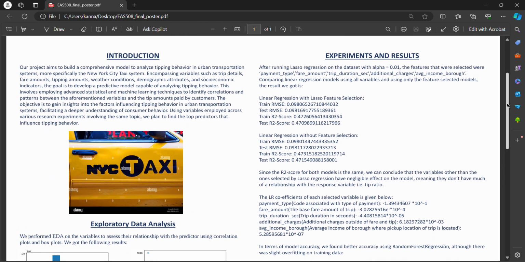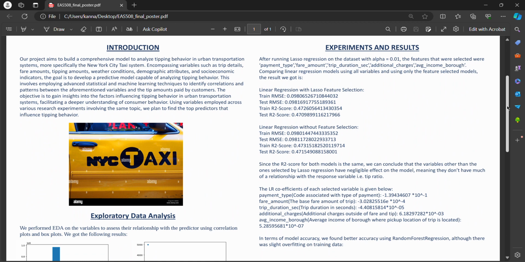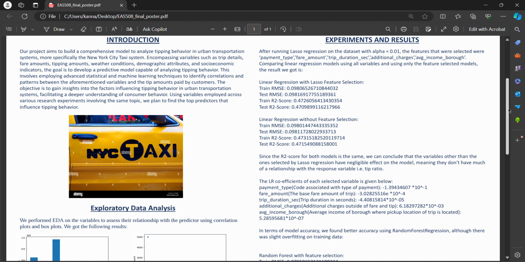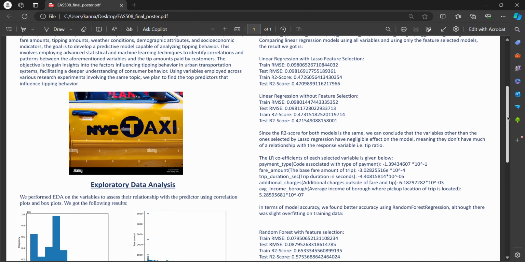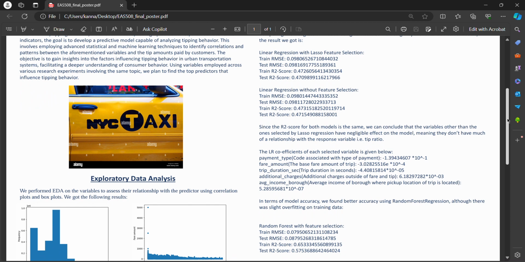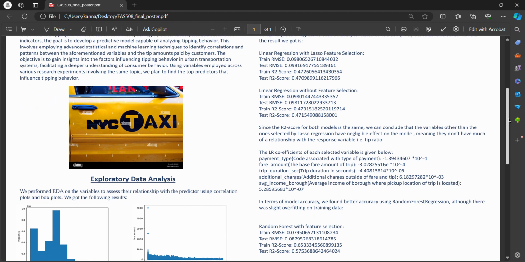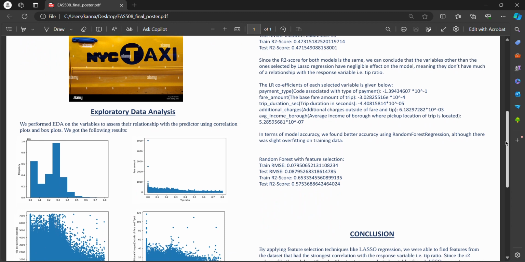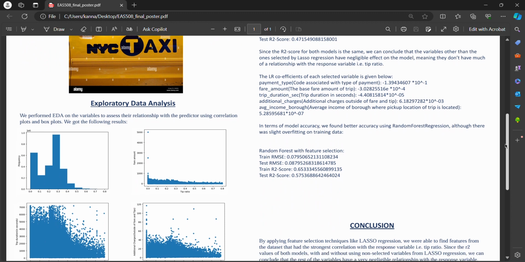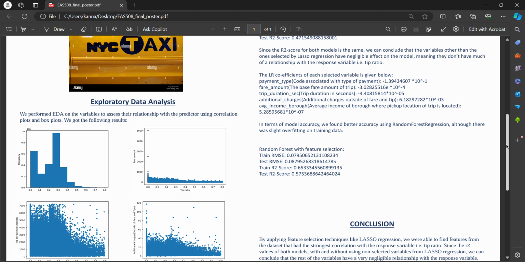Starting with the experiments, we ran a lasso feature selection and we found a few variables that were selected through this feature selection, that is payment type, fare amount, trip duration, additional charges, and average income of borough. And we can see that the R2 score that we got with and without feature selection are both somewhere in the same region. So we can say that the remaining variables don't have much of a relationship with the response. We also found the LR coefficients of each of the selected variables, so we can interpret the relationship of those variables with the response.